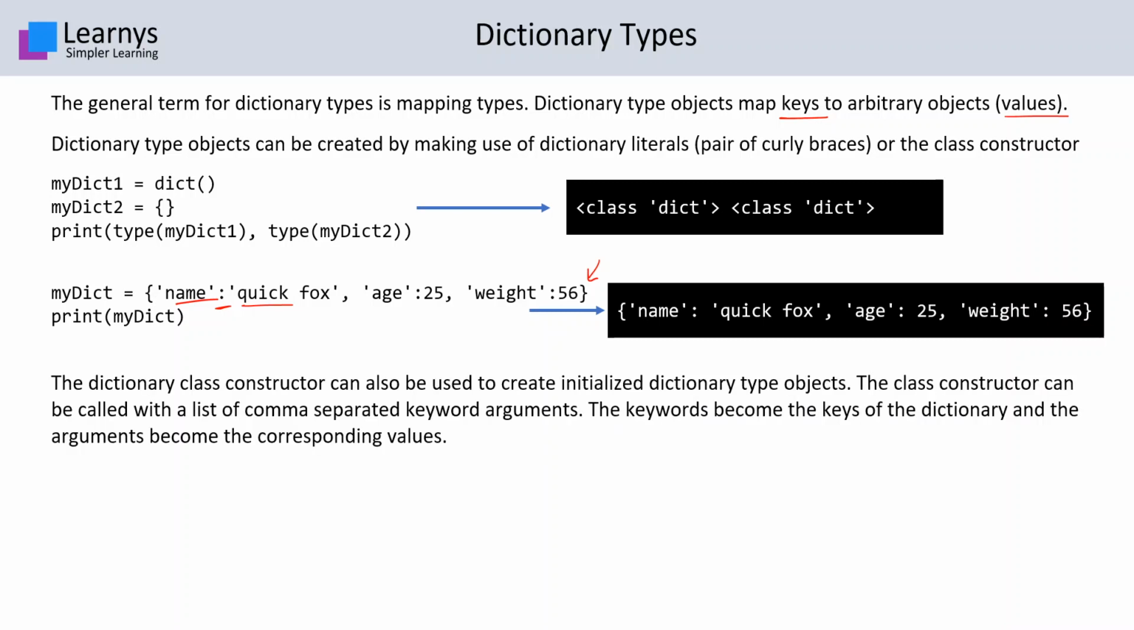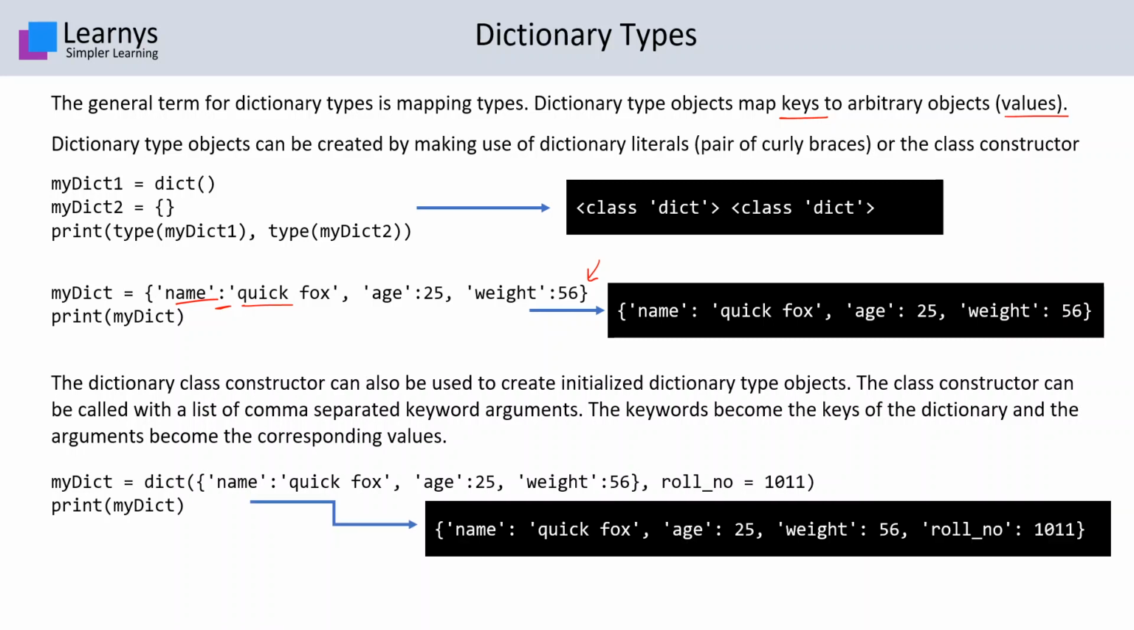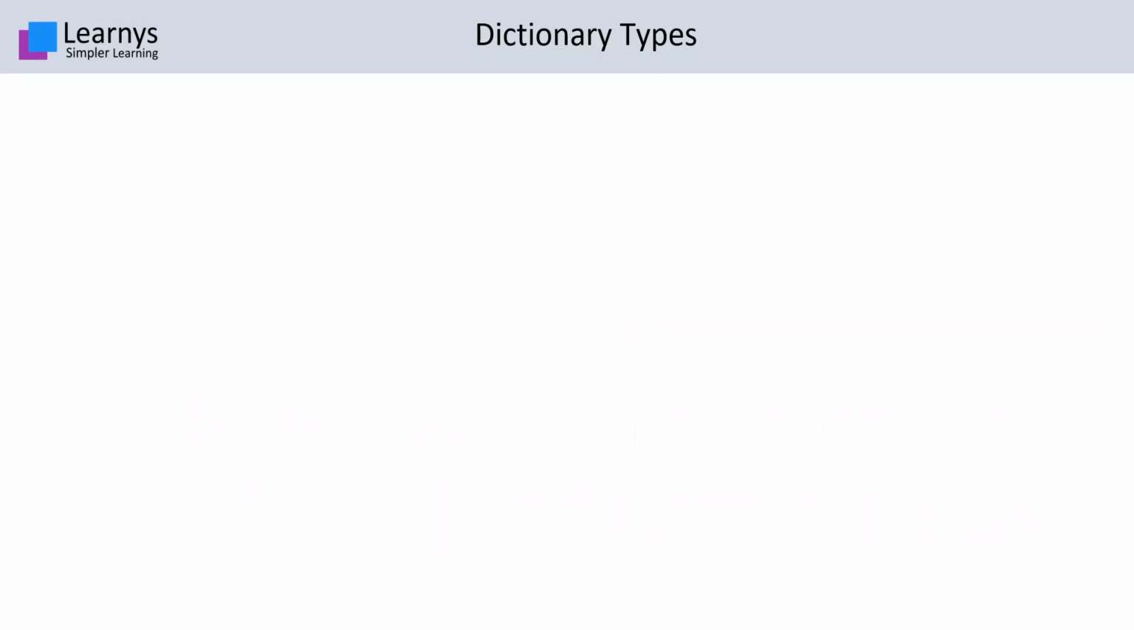We can also use the dictionary class constructor to create initialized dictionary objects. It can be called with a list of comma separated keyword arguments. The keywords will become the keys of the dictionary and the arguments will become the corresponding values. Over here in this example, the class constructor is given such arguments. When we print this dictionary, we get name, age, weight and roll number as the keys and the corresponding values in their values part. So this is how we can create general initialized dictionaries.